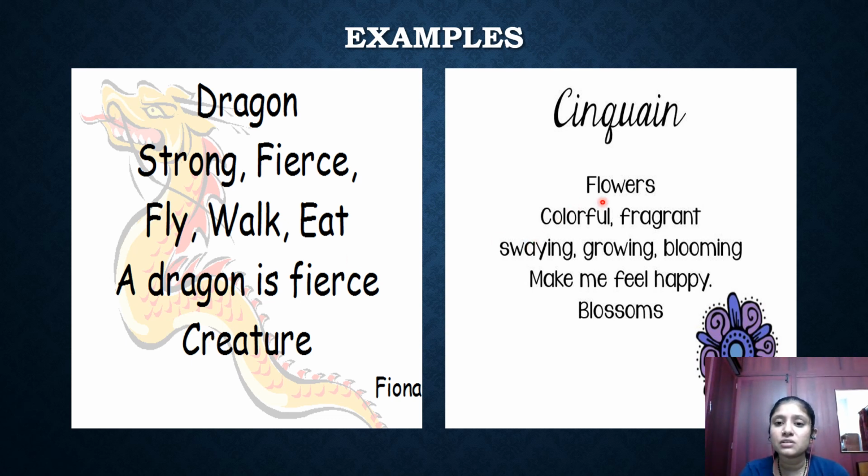Next poem is about flowers. Okay, so flowers is a noun. And what are the two adjectives that you can give? Common adjectives that you can give are colorful, fragrant. So a flower will be very colorful, obviously. Then it smells good. So fragrant. You can give anything you want.